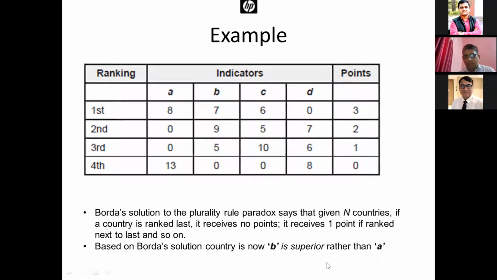Here what we do is, given n number of countries, if a country is ranked last, it receives no point. It receives 1 point if ranked next to last, and so on.